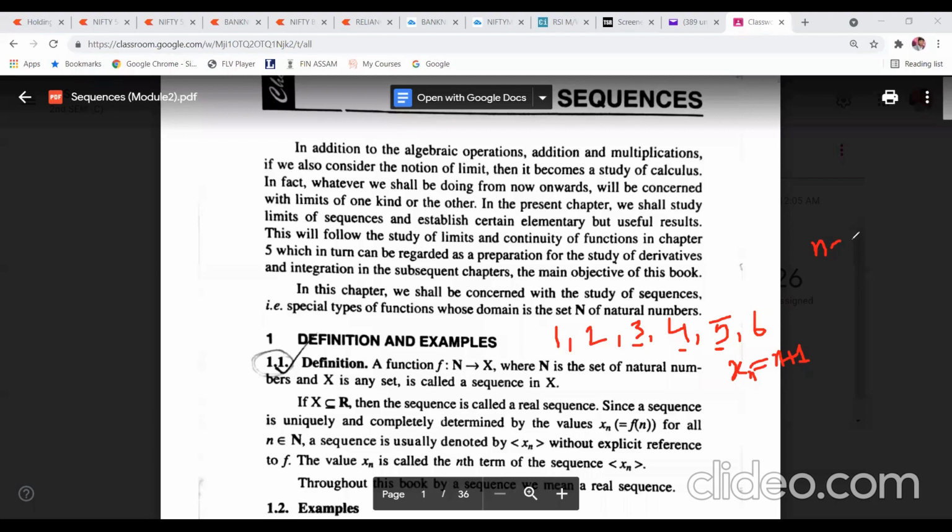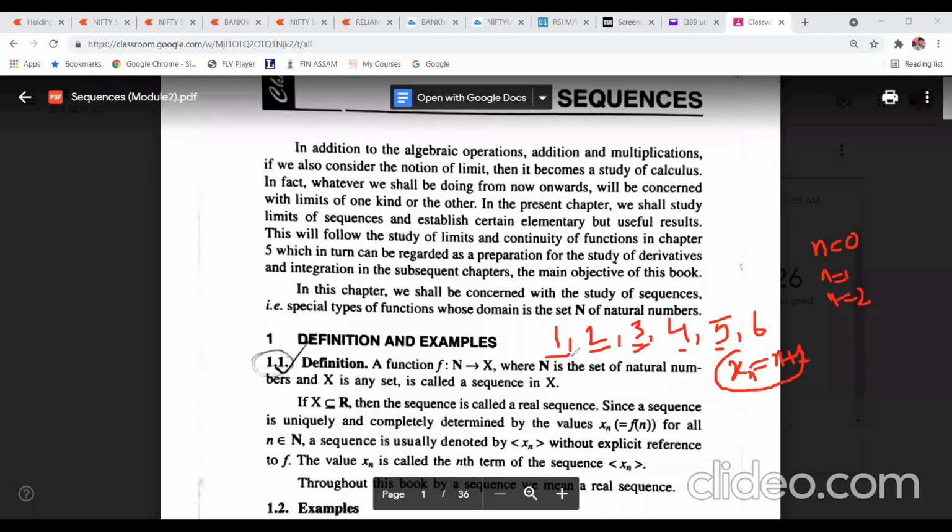If I put n equal to 0, what are you getting? You are getting 1. If you put n equal to 1, you are going to get the second number. Similarly, if you put n equal to 2, you will get the third number, like this. So this will form a what?